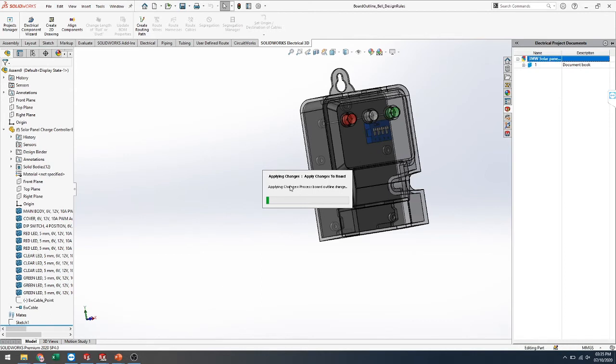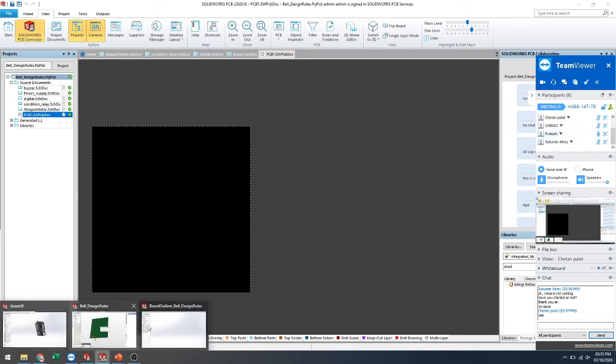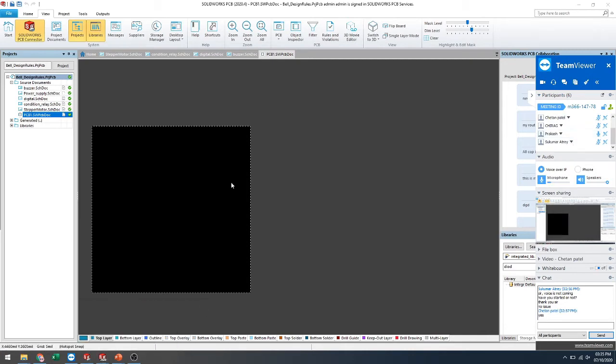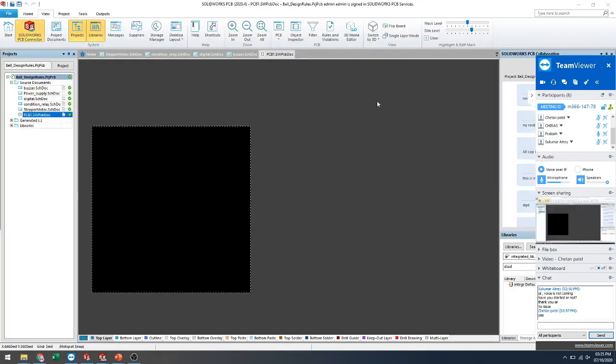That's the processing. This is my module for the mechanical installation.